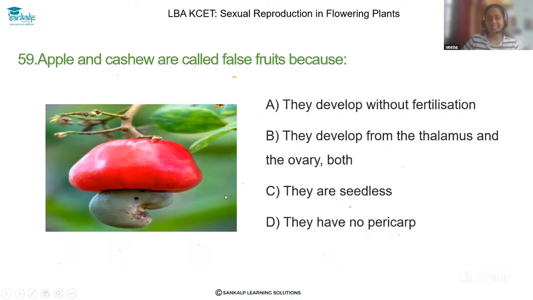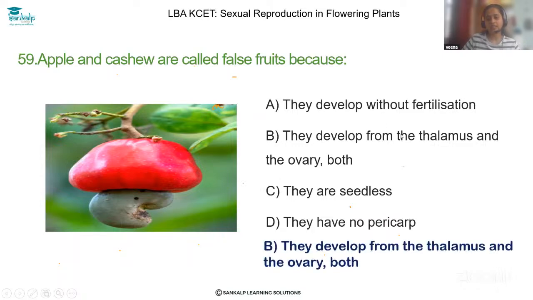So the correct option is option B. They develop from the thalamus and the ovary. From the ovary it gets developed, and it also gets developed from the other parts of the fruit, so other parts than the ovary. That's why this is called false fruit.